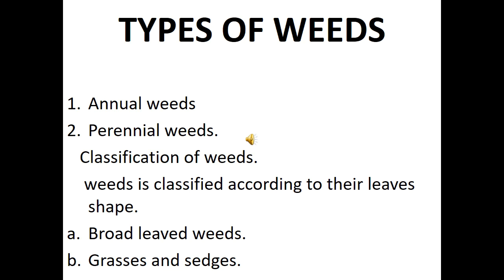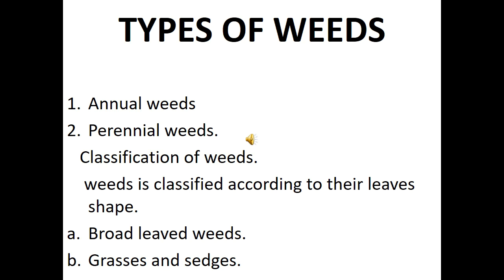Such wheat are considered as annual wheat. Any wheat that will grow and complete its life cycle within a year is considered as annual wheat. Then we have the perennial wheat. These are wheat which grow and complete their life cycle in more than a year, 2, 3, 4, 5, up to 10 years or whatsoever. So this type of wheat is considered as perennial crop.